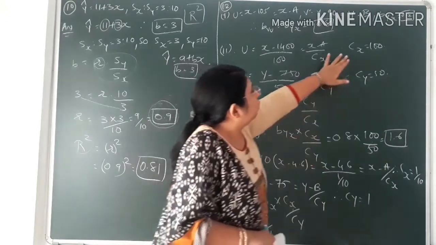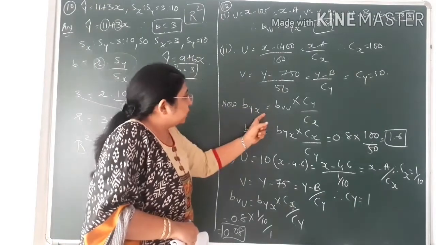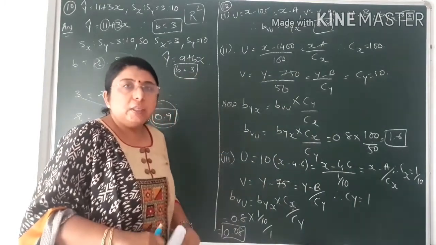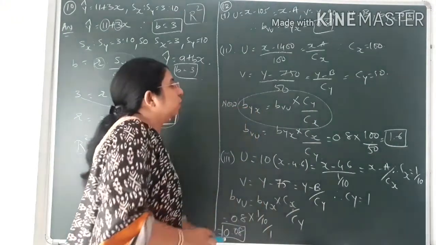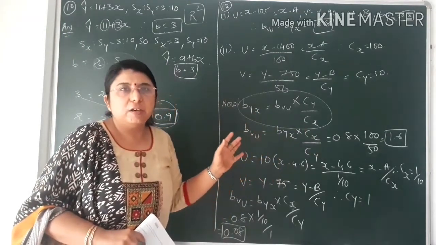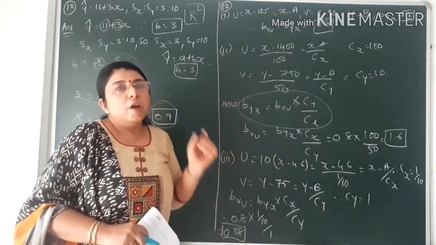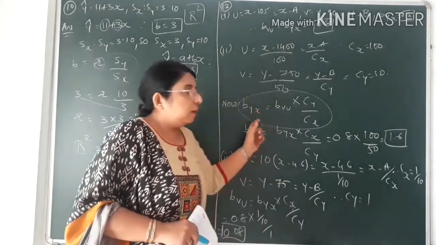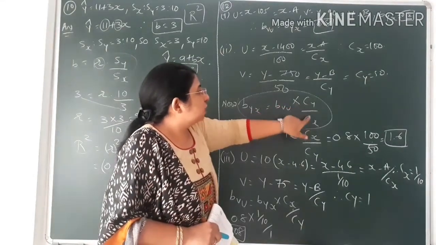Now after getting the value of cx and cy, you know the formula, that is byx is equal to bvu into cy upon cx. If you do not know, then do remember this formula. It is very important for short sums. Till now we have done bigger sums. You are very much familiar with the formulas which have to be applied in case of bigger sums. But in case of smaller sums, which formula has to be applied according to the data given, that is to be remembered. So this is a very important formula, that is byx is equal to bvu into cy upon cx.